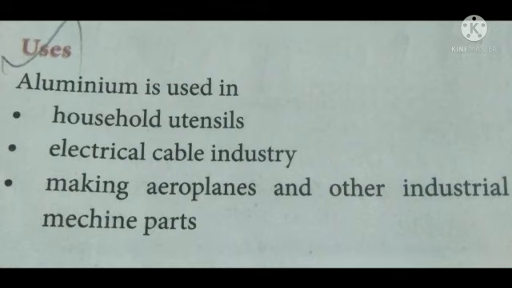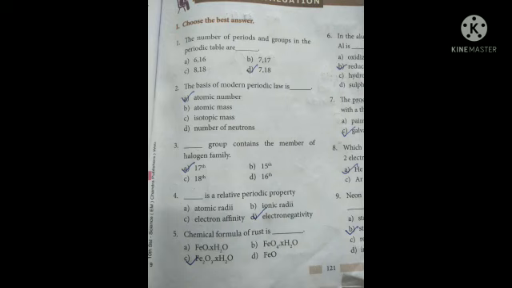So two important alloys of aluminium are there. One is duralumin, the next one is magnalium. Both are used for making aircraft parts. The pressure cookers used in our homes are made of aluminium. Most of the pressure cooker is aluminium along with other metal. Scientific instruments are made of magnalium. So aluminium plays an important role in our day-to-day life. Clear? In the next video we will discuss the extraction of copper.